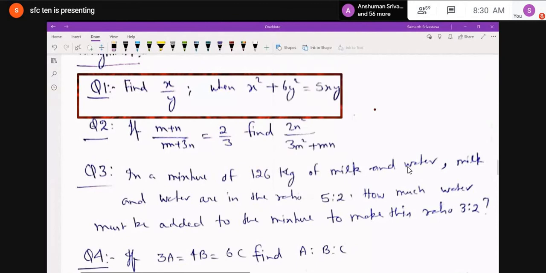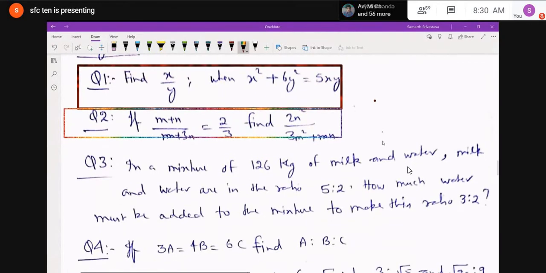Then question number 3 is, in a mixture of 126 kilogram of milk, actually it should be liters. By mistake, I've written kilogram. In a mixture of 126 liters, milk and water are in the ratio 5:2. How much water must be added to the mixture to make this ratio 3:2?